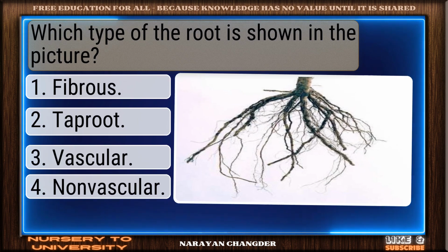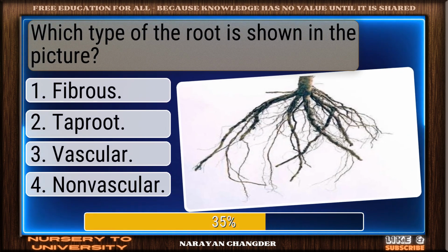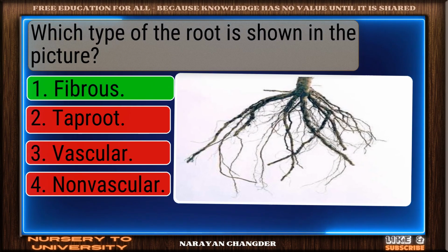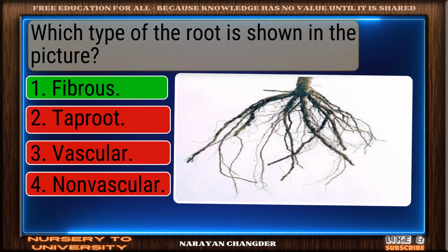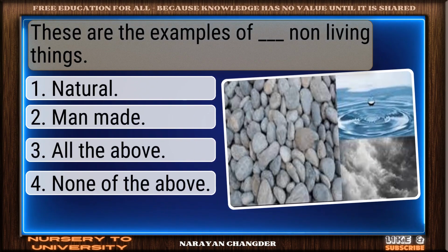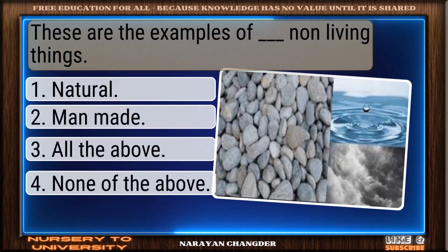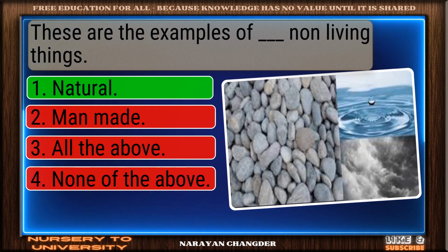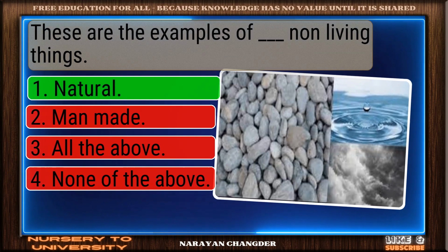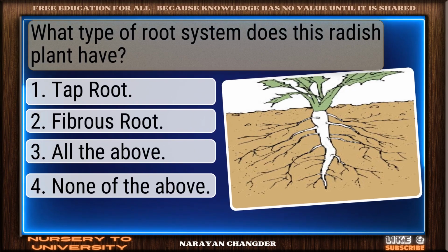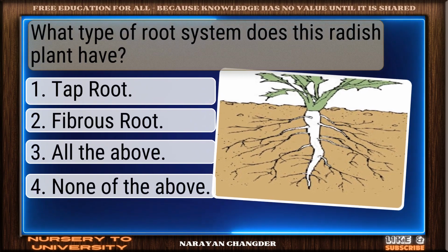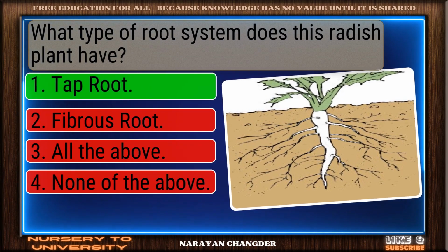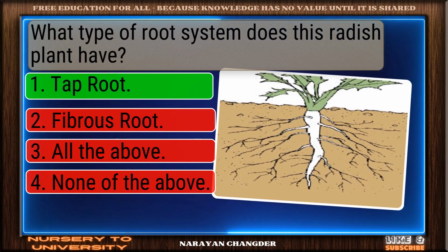Which type of the root is shown in the picture? Smart move. Fibrous is an accurate answer. These are the examples of dash, non-living things. Good job. Your answer natural works well here. What type of root system does this radish plant have? You chose taproot, and it is correct.